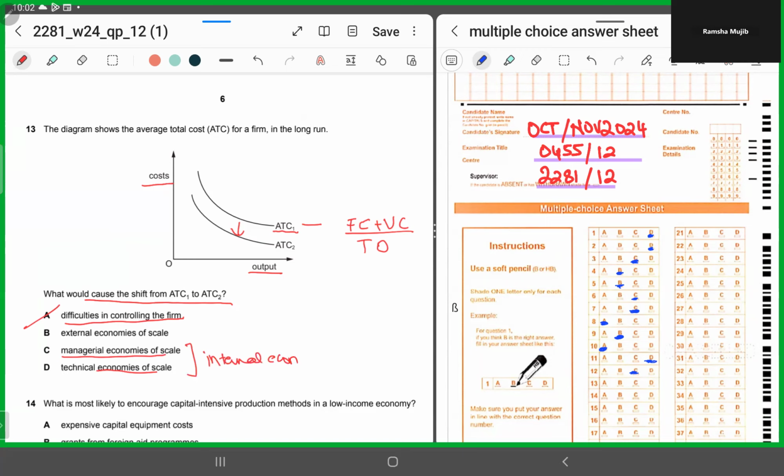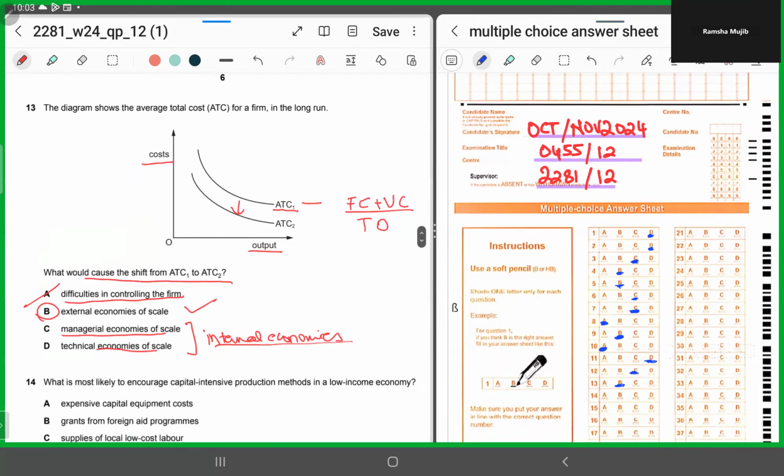Now, whenever the entire cost curve shifts, it has to be something related to the entire industry. So there has been a growth of the entire industry. That is why your cost curve has fallen. So it has to be B. C and D both are pointing towards internal economies of scale, so it cannot be C or D. Here they are asking us for one reason. So it has to be B, right? The entire cost curve has changed, which means the growth of the entire industry has been witnessed. That is why the average total cost is falling. So for 13, it has to be B.